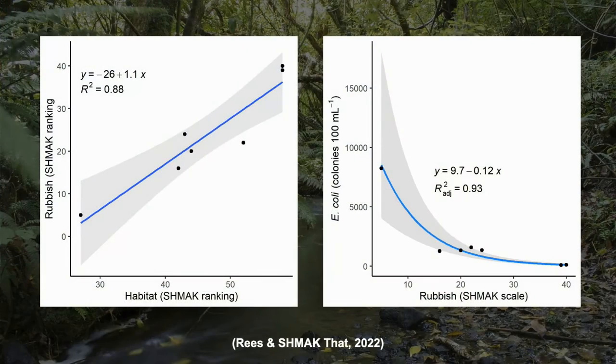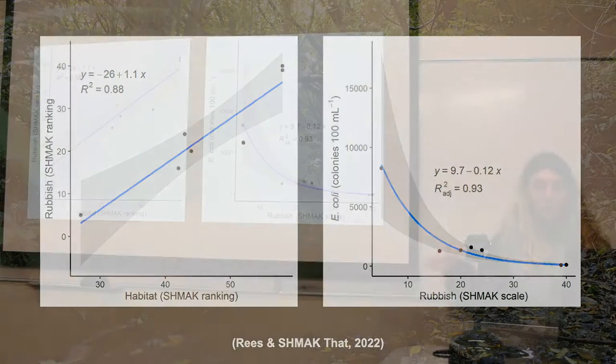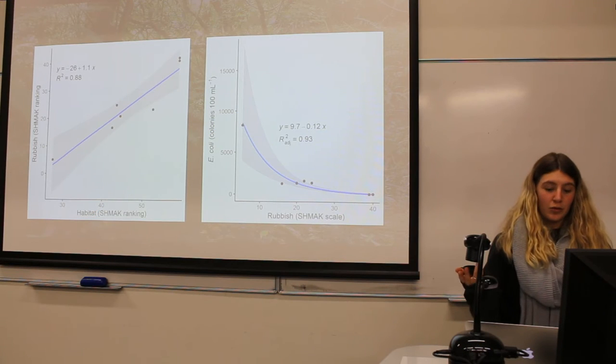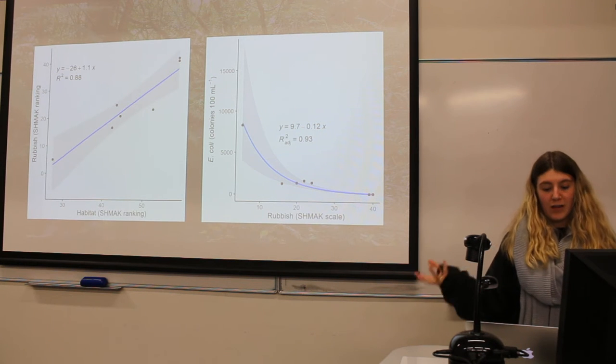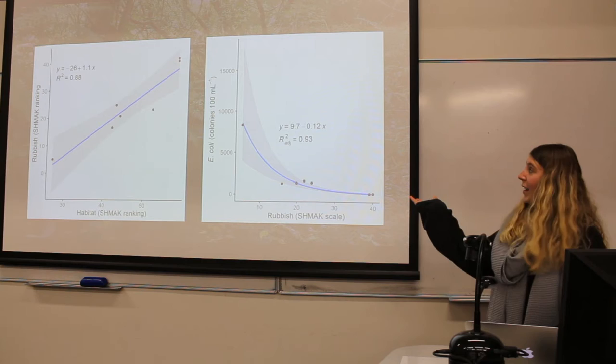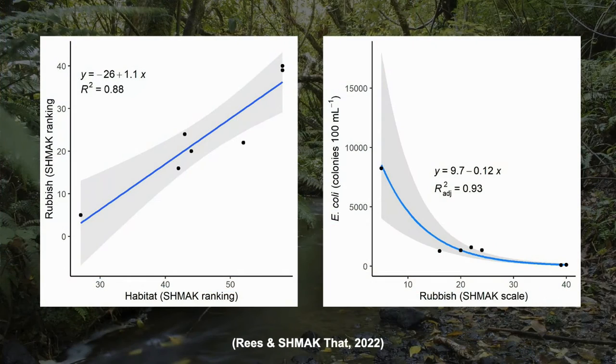So, left-hand graph here: the rubbish scores and the habitat scores are very strongly related, because as the habitat scores increase, so does the rubbish score, which is also confirmed by an R-squared value of 0.88, which shows a very strong correlation. The graph on the right compares the E. coli counts to our rubbish scores.